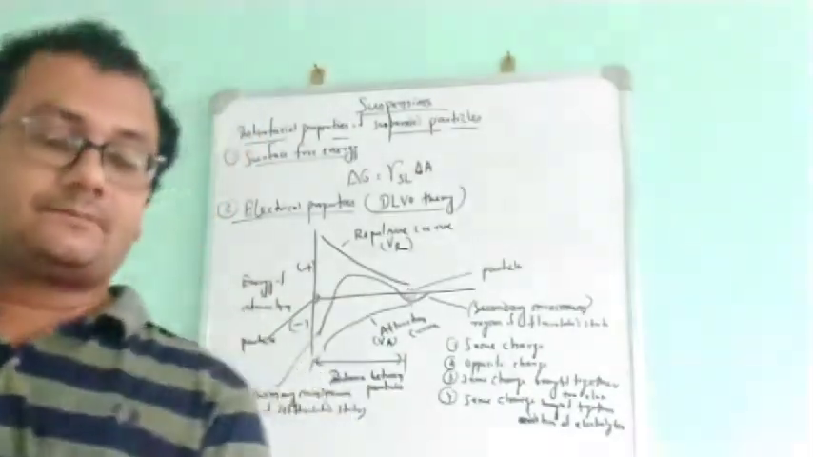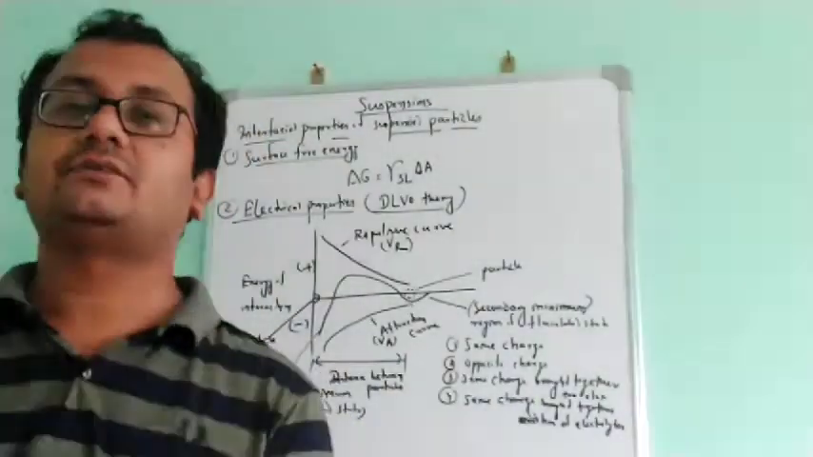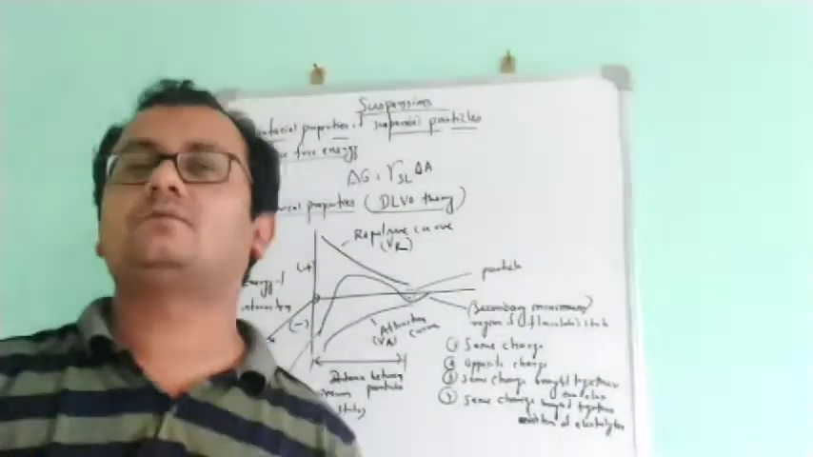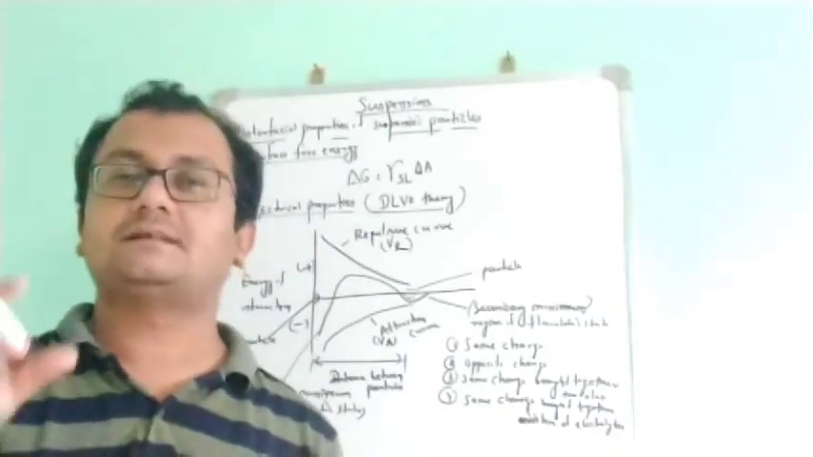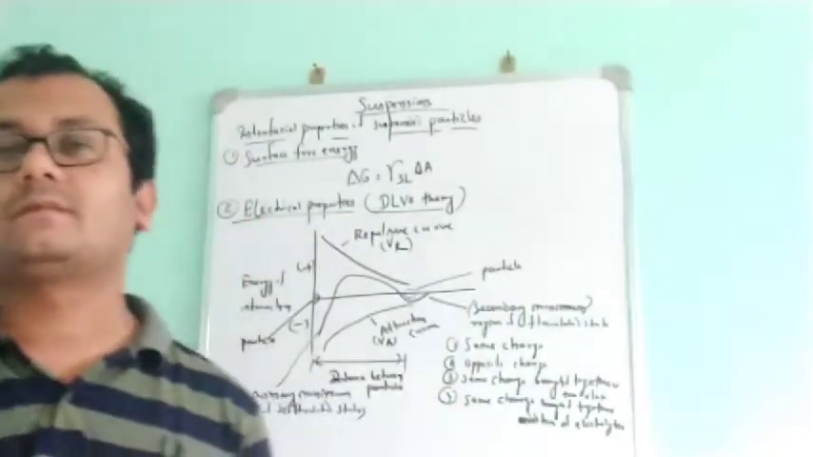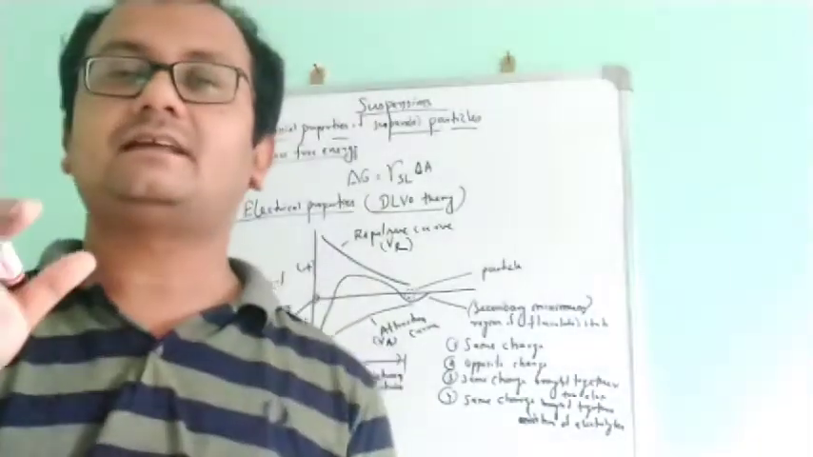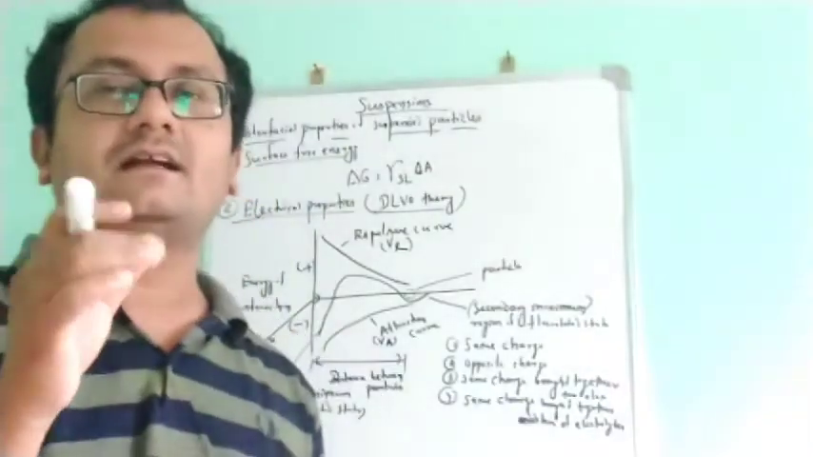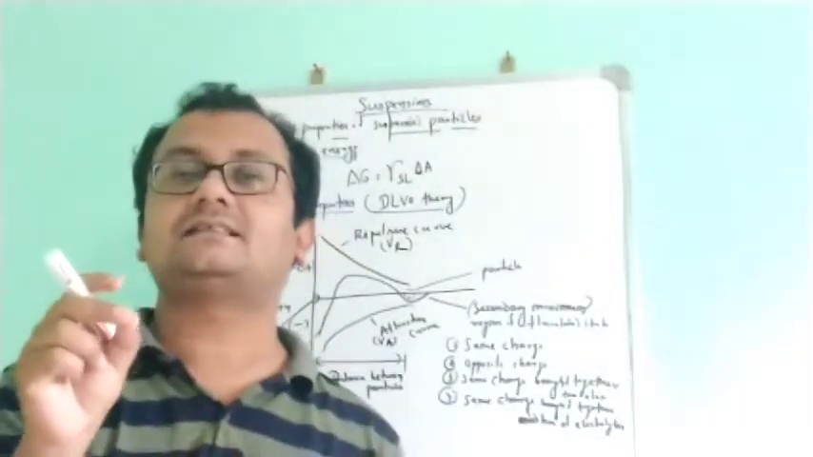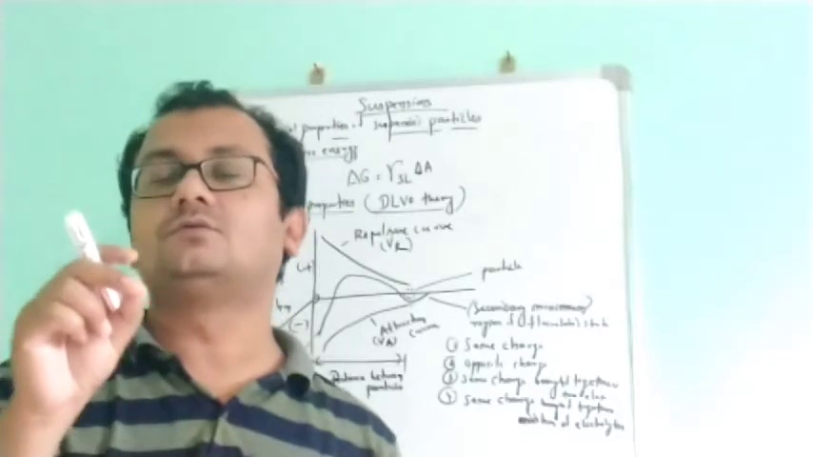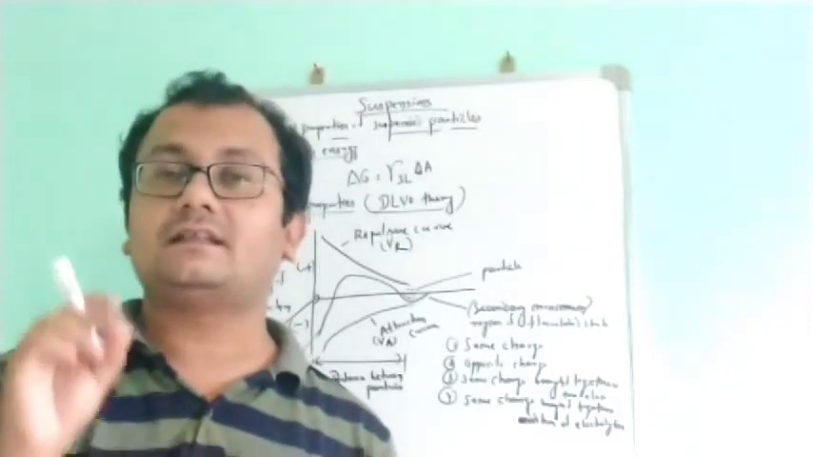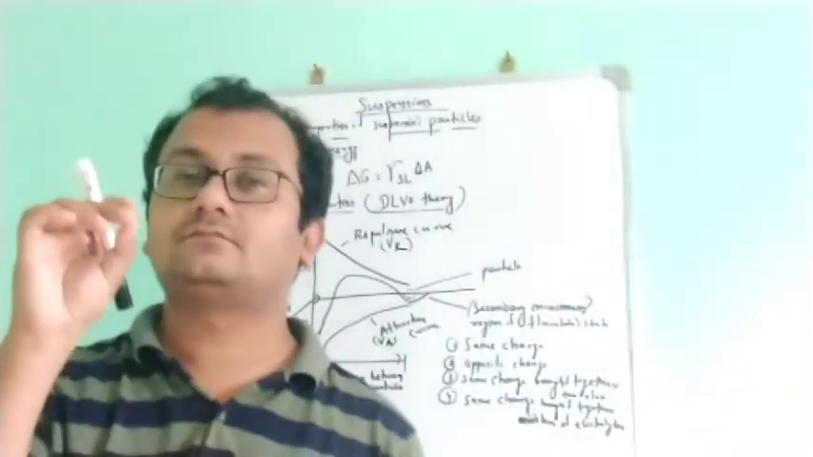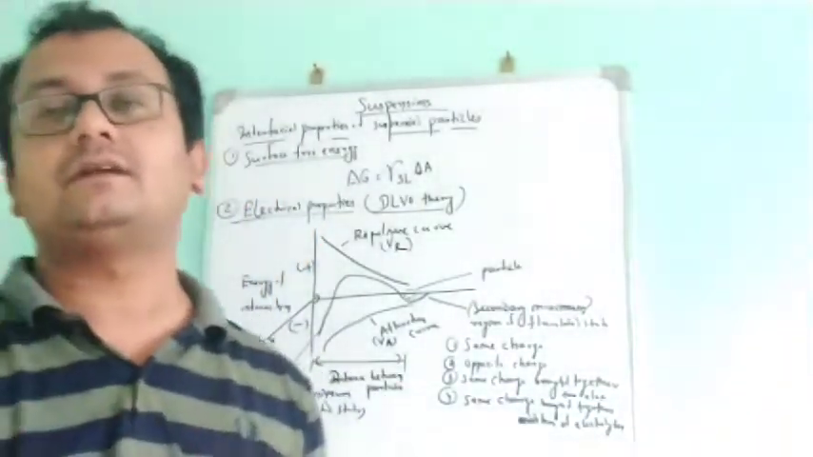Good morning students. Today we are going to start your suspension. I already told you about colloidal dispersion. This suspension is a coarse dispersion, meaning the particle size range will be different. While we discussed colloidal dispersion, I told you the particle size range will be from 1 nanometer to 1 micrometer. But in suspension, the particle size will be from 1 micrometer to 100 micrometer.